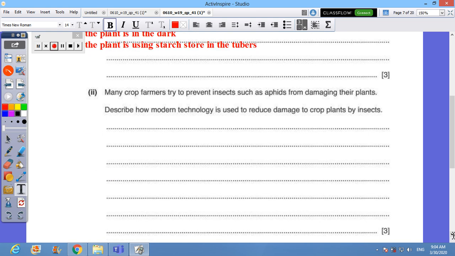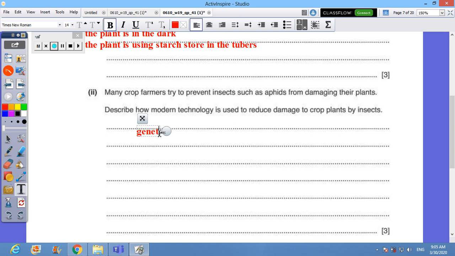Many crop farmers try to prevent insects such as aphids from damaging their plants. Describe how modern technology is used to reduce damage to crop plants by insects. We can insert some gene in the plant in order to be resistant. That's what you call genetic engineering.